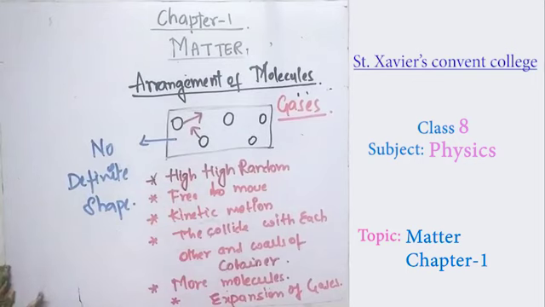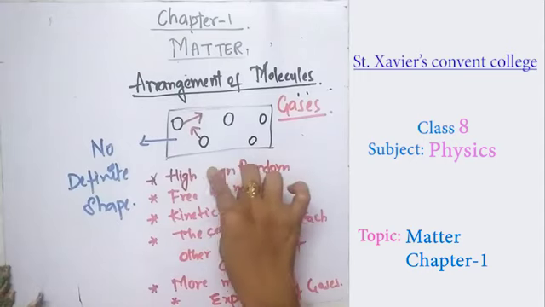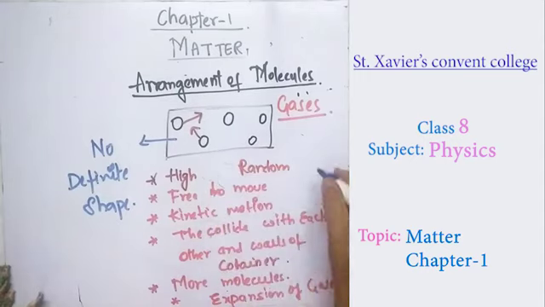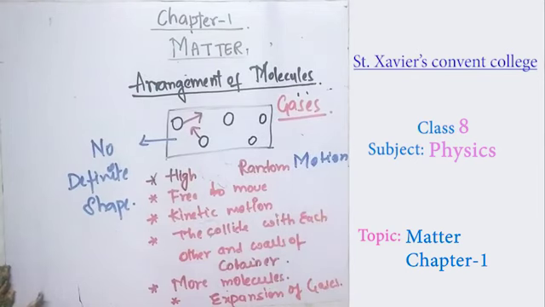So gases have these qualities: the molecules have very high random motion, are free to move, have kinetic motion, collide with each other and with the walls of the container, and more molecules are produced and expand from one place to another, so they do not acquire a definite shape.